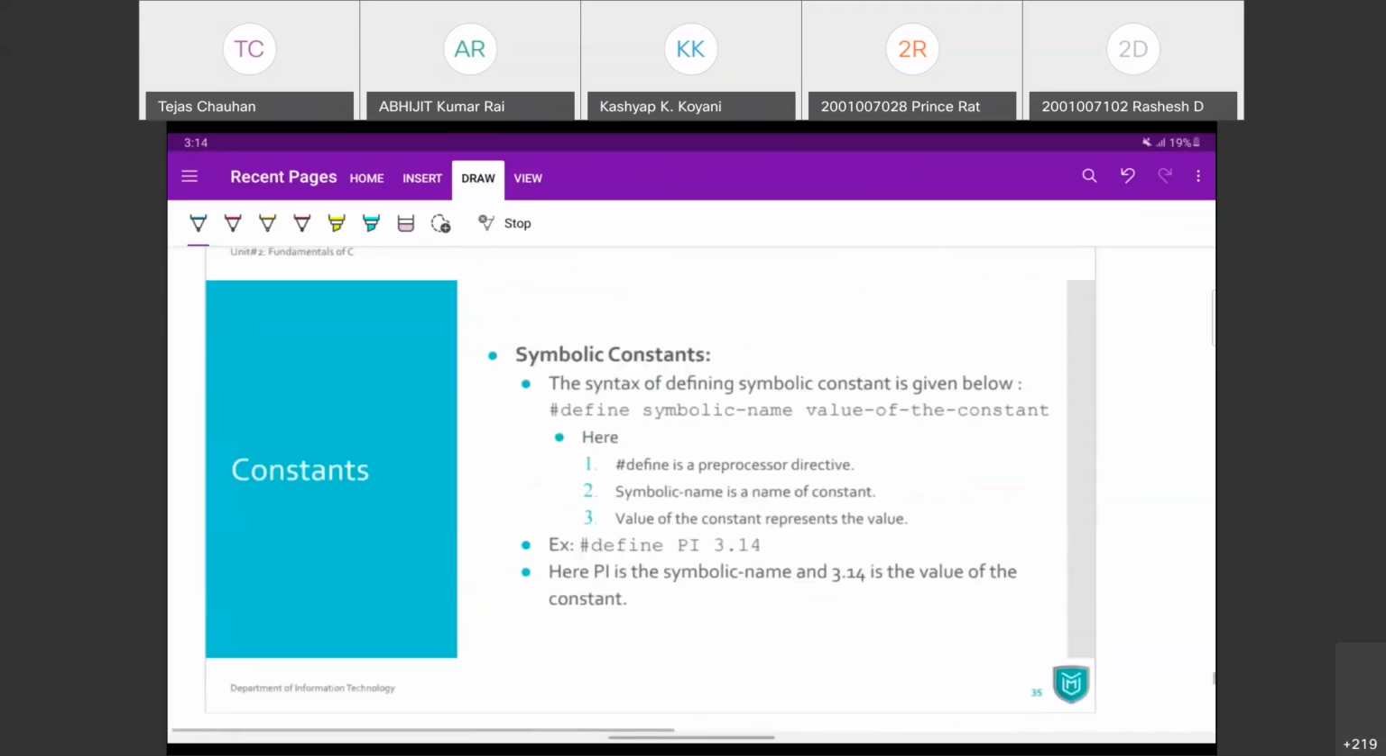Then there are symbolic constants. We have already seen. Hash define करके जो भी लिखते हो वो सब symbolic constants हैं because हम वहाँ पे एक symbol define करते हैं. Pi एक symbol है. So अगर आपको symbolic constant चाहिए तो आप hash define use करो. Then अपना symbol लिखो और उसको जो भी value देनी है वो लिखो. Hash define is a preprocessor directive. उसके बाद एक identifier आ जाएगा, symbol, and then the actual value. So those are symbolic constants.